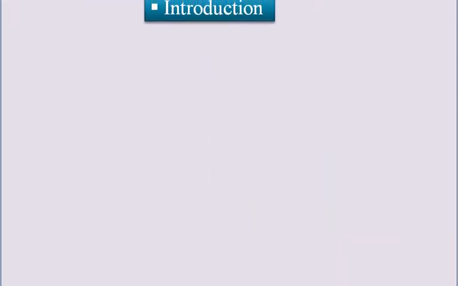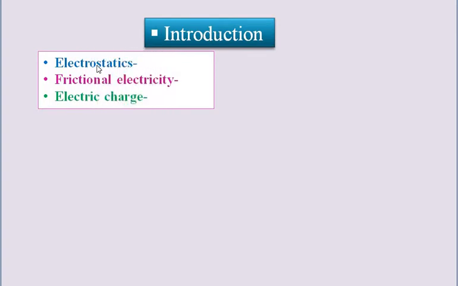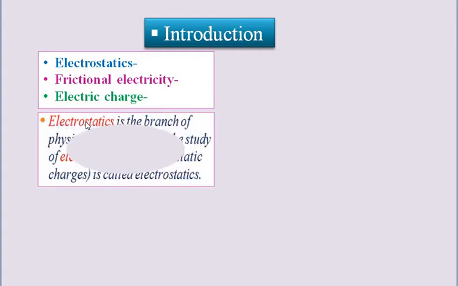Let us see what is meant by electrostatics. Our name of the chapter is electrostatics. Electrostatics is a branch of physics which deals with the study of electric charges at rest, that is static charges. There are a number of branches of physics and electrostatics is one of them.